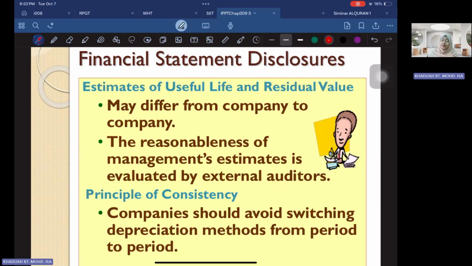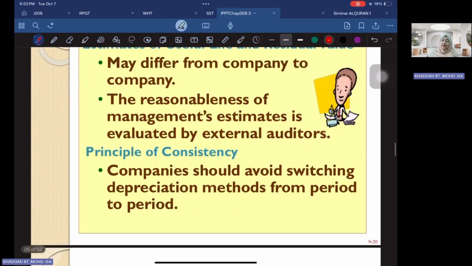In terms of the principle of consistency, the financial regulation requires that the company should avoid switching depreciation methods from period to period. That's why if a company is using the straight line method, this is the method that will be used until the end of the useful life of the asset. If you have to change, we do not encourage that, because that is a violation of the principle